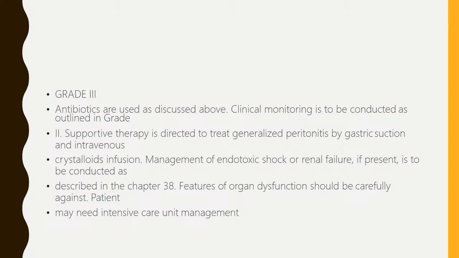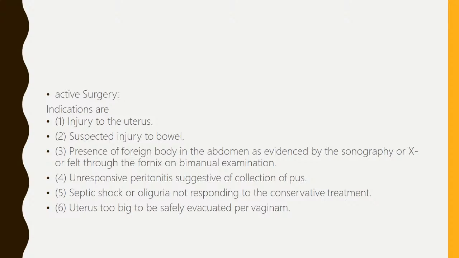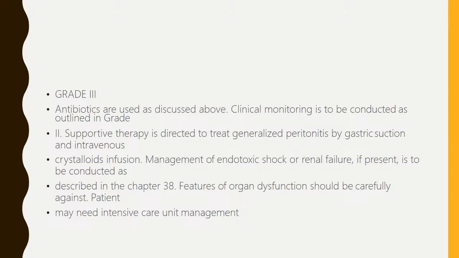In grade 3, the same antibiotics will be used. Clinical monitoring is to be conducted as outlined in grade 2. Supportive therapy is directed to treat peritonitis by gastric suction and intravenous crystalloid infusion. Shock or renal failure, if present, is to be treated. Features of organ dysfunction should be carefully watched for in the patient. The patient may need intensive care unit management.